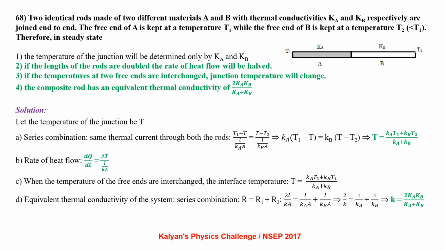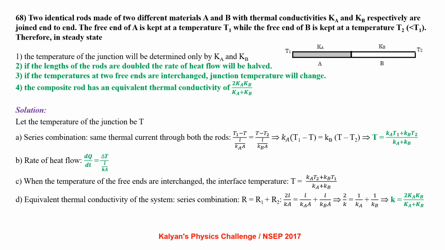For the series combination, the same thermal current flows through both the rods. So we can write (T1 minus T) by (L by Ka A) equal to (T minus T2) by (L by Kb A), which gives us T equal to (Ka T1 plus Kb T2) by (Ka plus Kb). Rate of heat flow dQ by dt equal to delta T by (L by Ka A). When the temperatures of the free ends are interchanged, the interface temperature T equal to (Ka T2 plus Kb T1) by (Ka plus Kb).